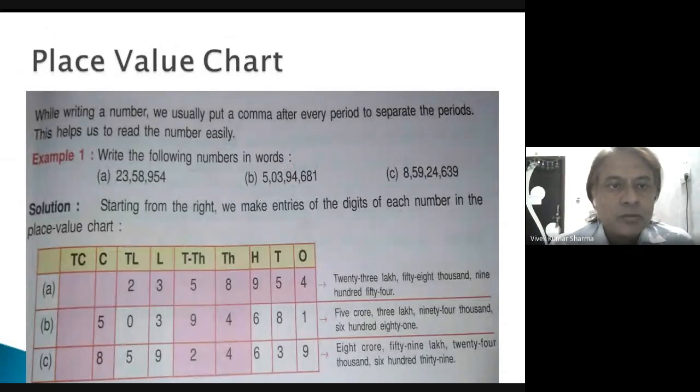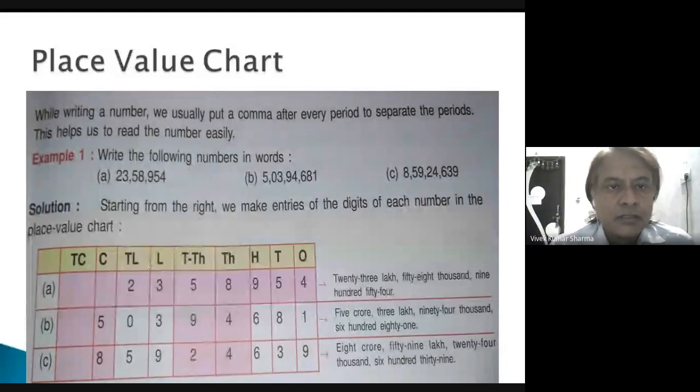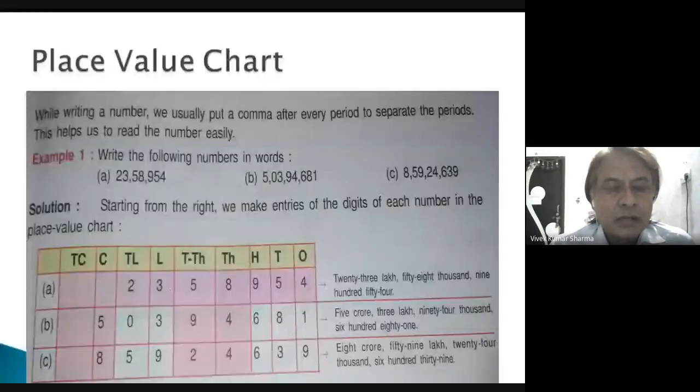Now, write the following numbers in words. There are 3 questions. Starting from the right, we make entries of the digits of each number in the place value chart.